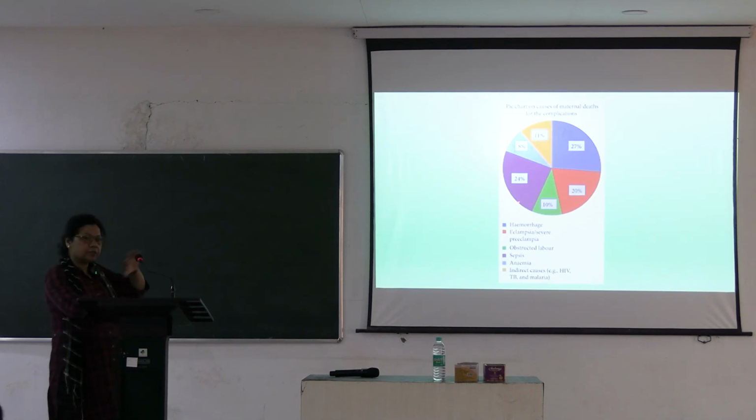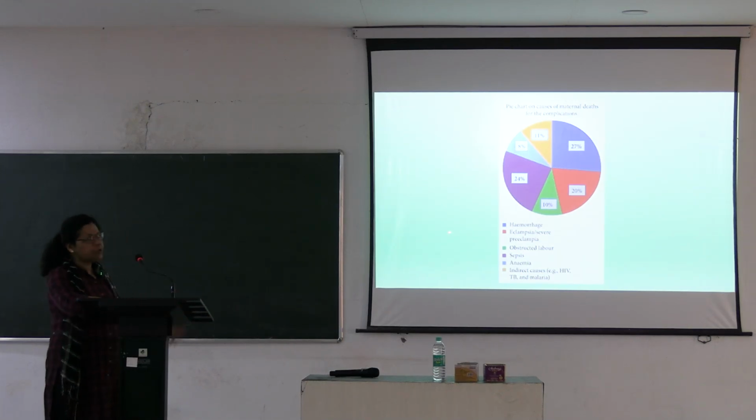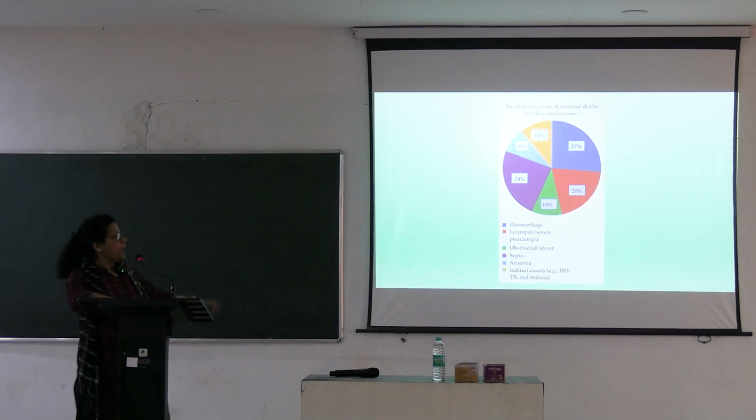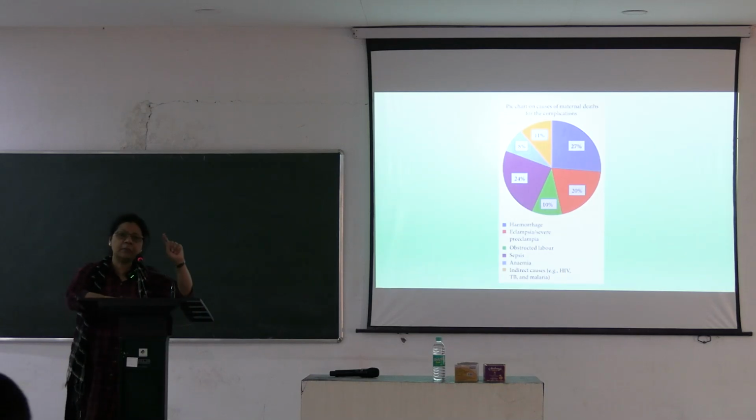What is this? Hemorrhage. She loses blood. There can be antepartum hemorrhage. There can be postpartum hemorrhage. Eclampsia. You know what is eclampsia? Any idea about eclampsia? Eclampsia is severe convulsion. Epilepsy fits. Patient goes into fits. This is due to severe hypertension that occurs. We will come to each one of these by the classes we take. But these are the high risk factors which can cause maternal death.